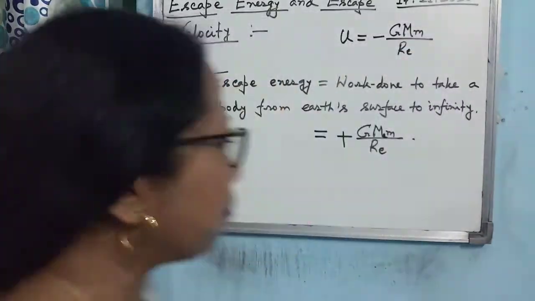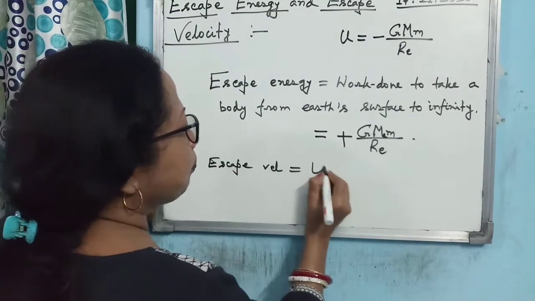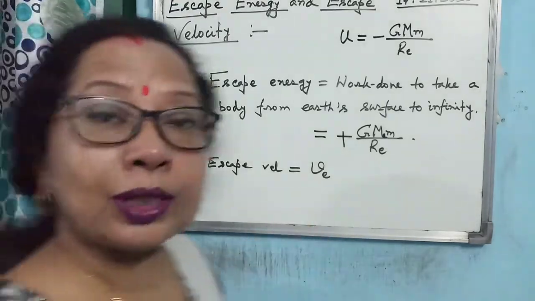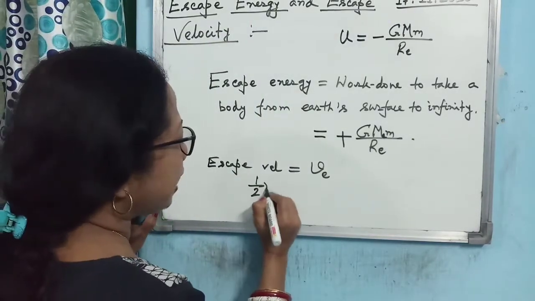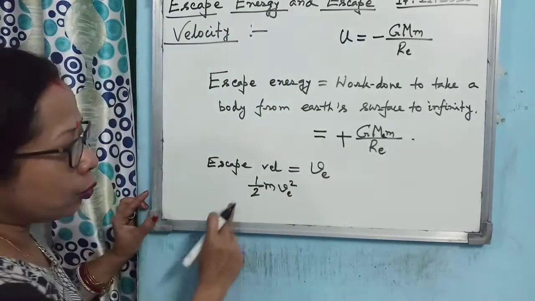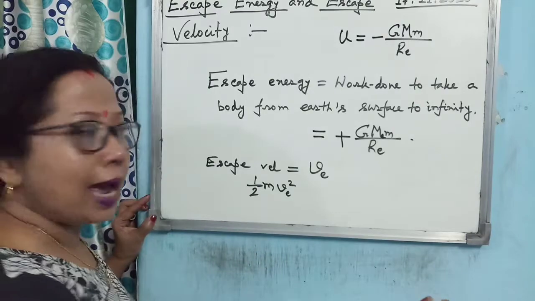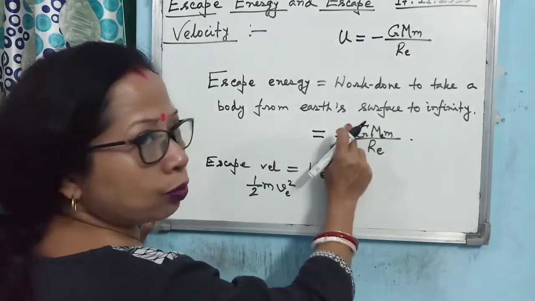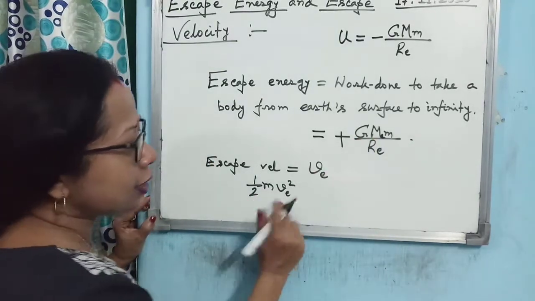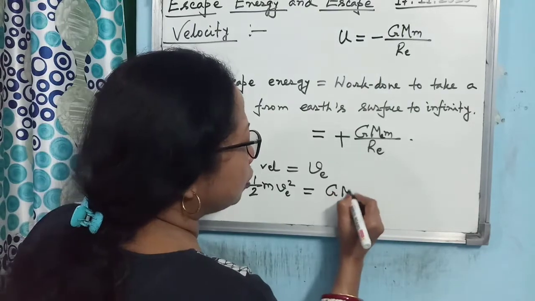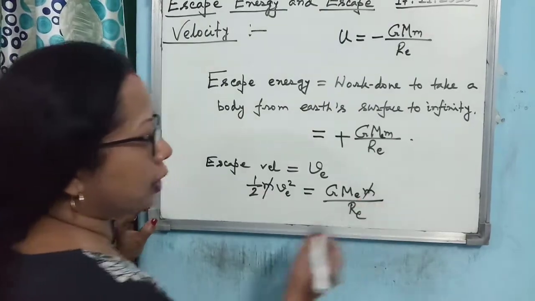Suppose let us consider that escape velocity is Ve. Then it means that you are throwing the body with velocity Ve. So how much kinetic energy is the body having? Half m Ve square. With this kinetic energy, it is doing the work to move from Earth's surface to infinity, and what we have got? What is the work done to move the body from Earth's surface to infinity? It is G Me m by Re. So the initial kinetic energy should be equal to this work done, mass of Earth divided by Re. So you see the mass of the body you can cancel.